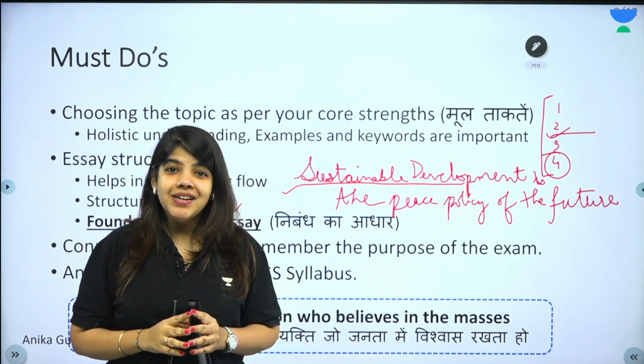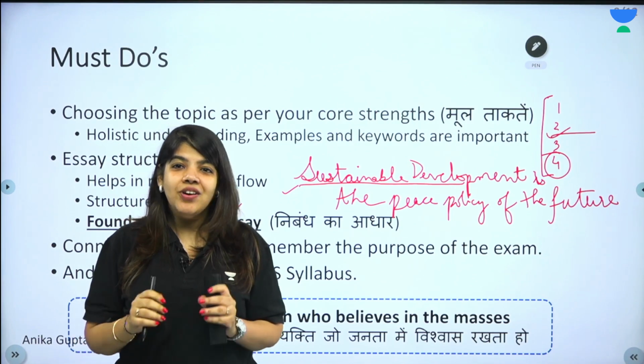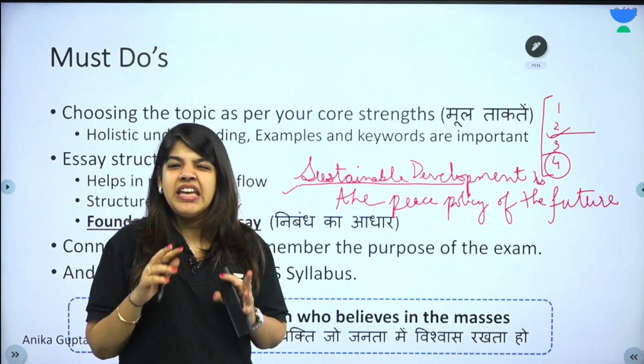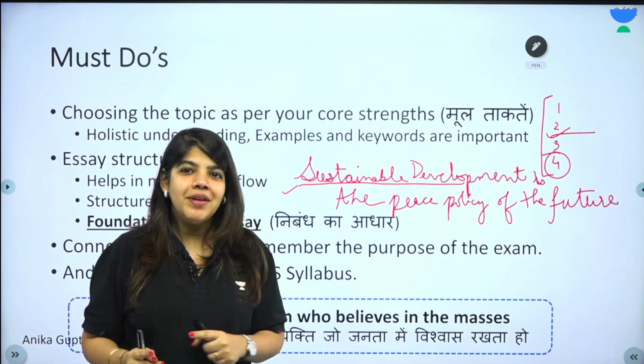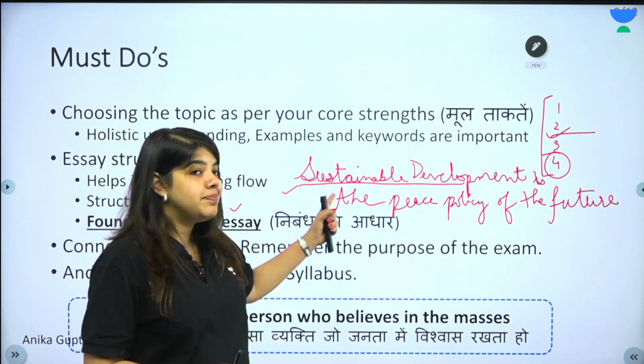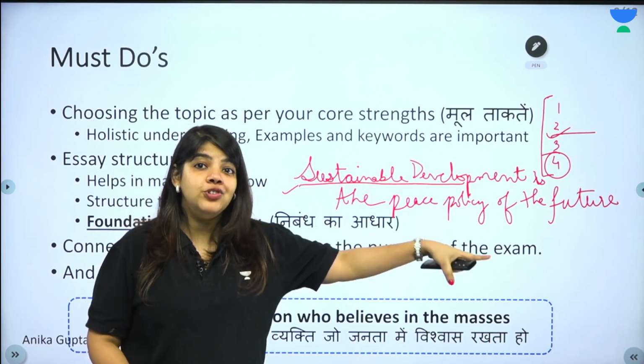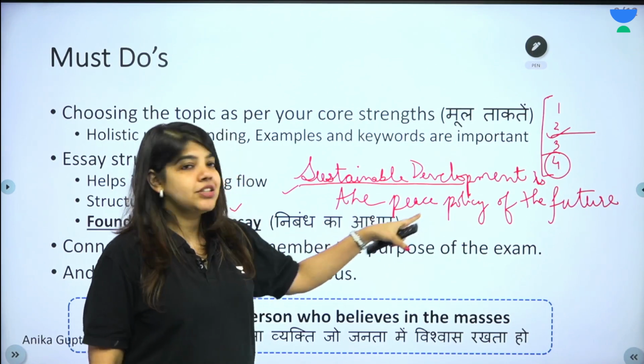But is that the topic? No. That is only 2 words from the topic, the keywords. But the topic is asked sustainable development in the context of future. Is the peace policy of the future.